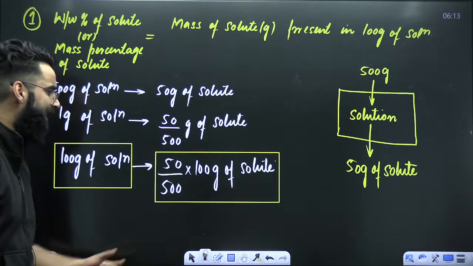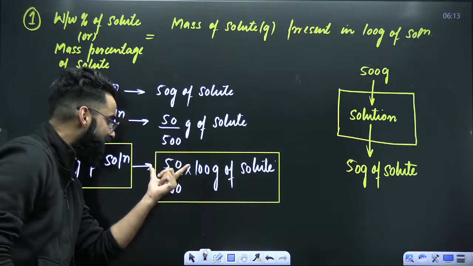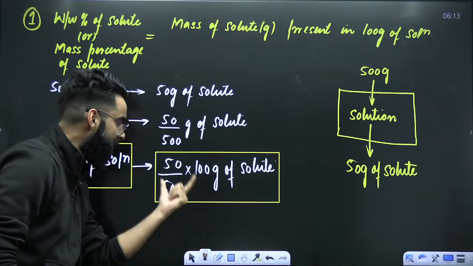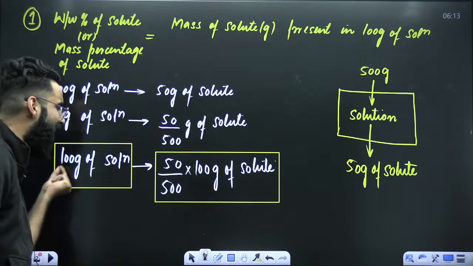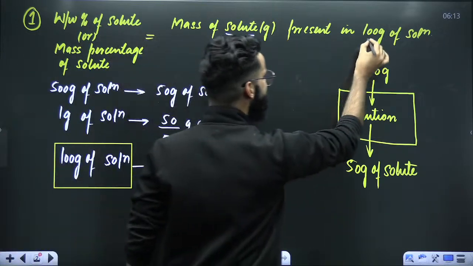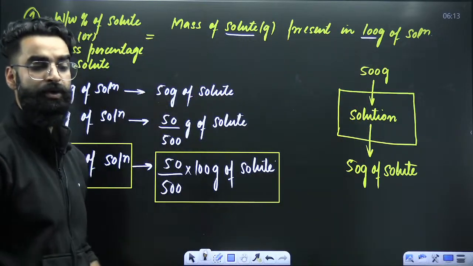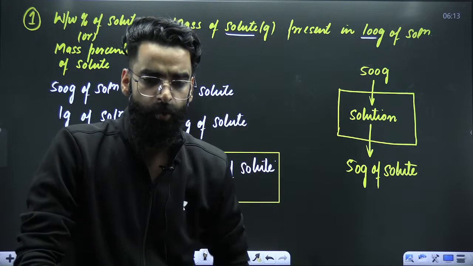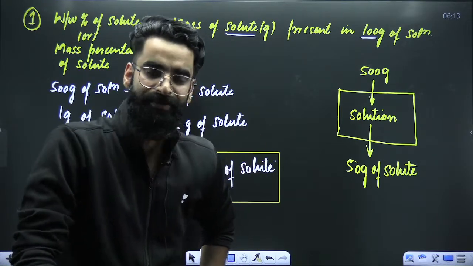You'll say that we calculated the mass of solute which is present in 100 grams of solution. And that mass of solute, which is present in 100 grams of solution, what do I call that? We call that weight by weight percentage of solute, right?